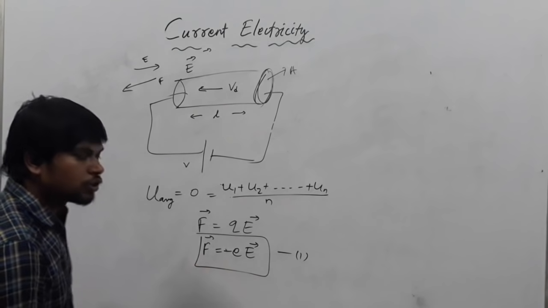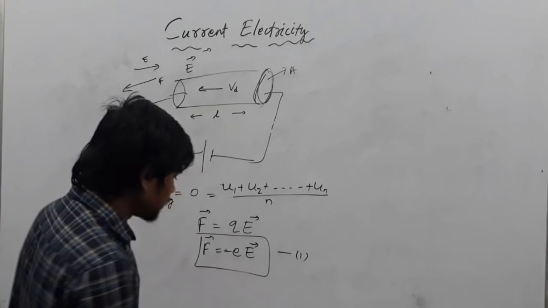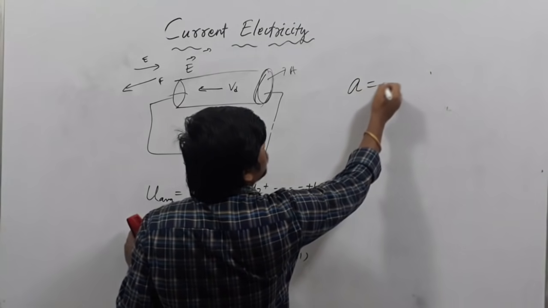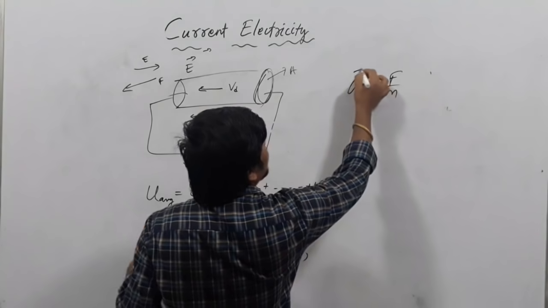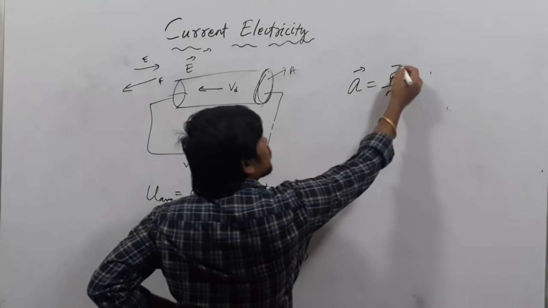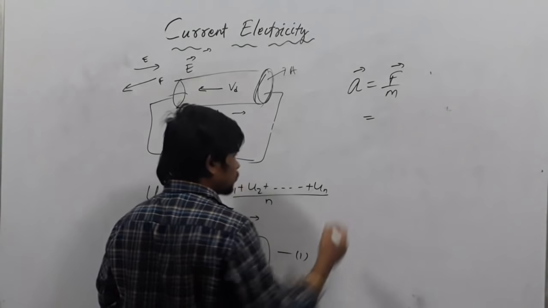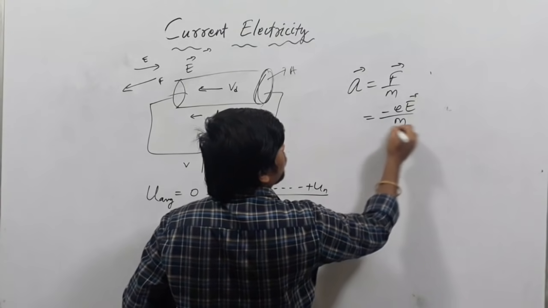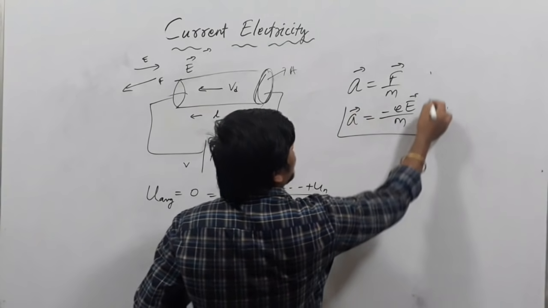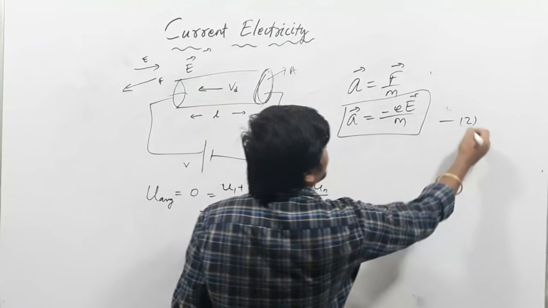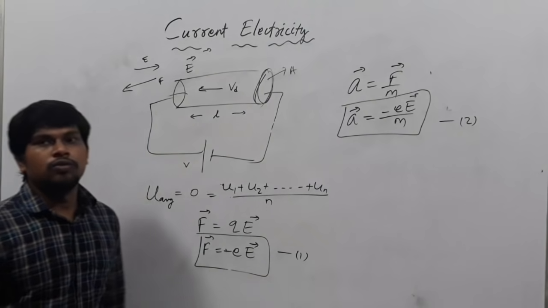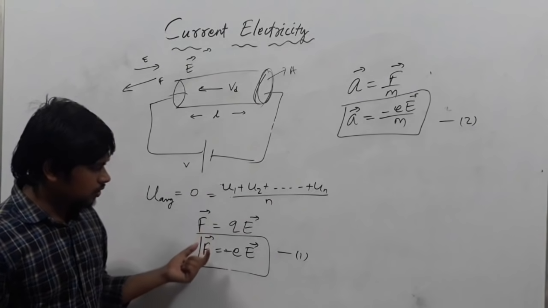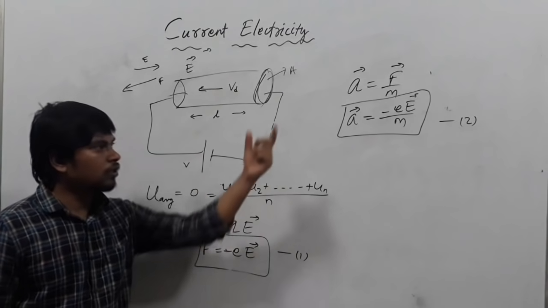After that, you know, force equals mass into acceleration. So how much will the acceleration be? A equals F by m. So force is minus eE, and acceleration equals minus eE by m. This is the acceleration of the electron. This is equation number 2. Acceleration of the electron, just write it down clearly.